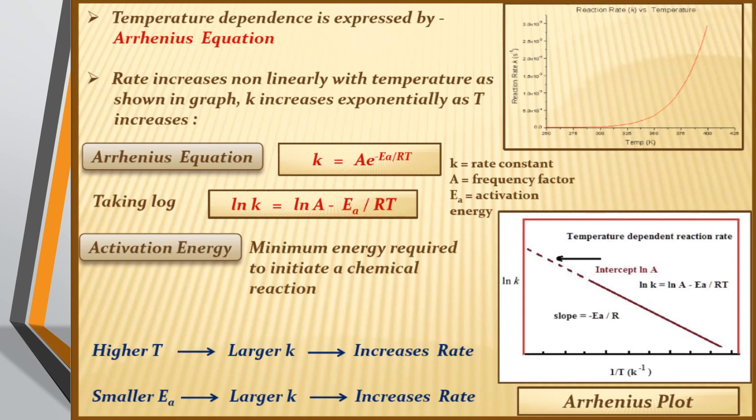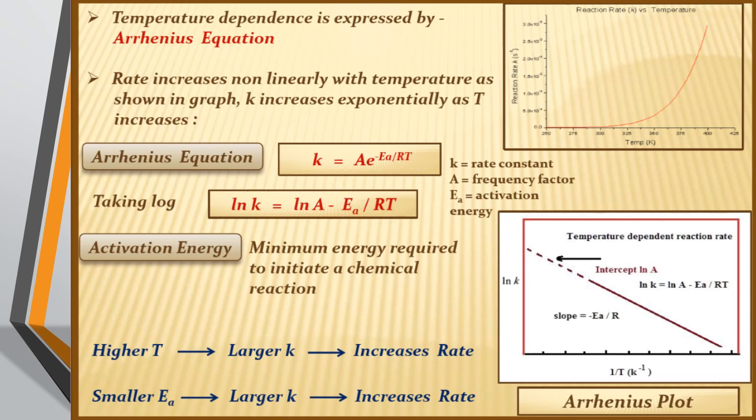Therefore, we can say Ea = E activated complex minus E ground state.